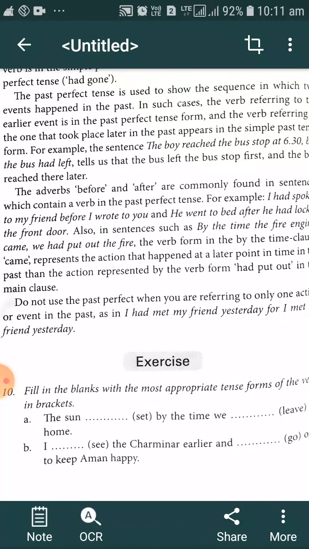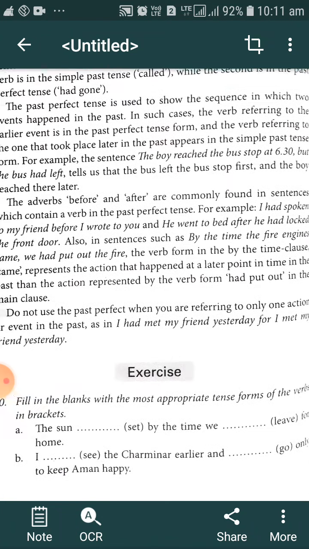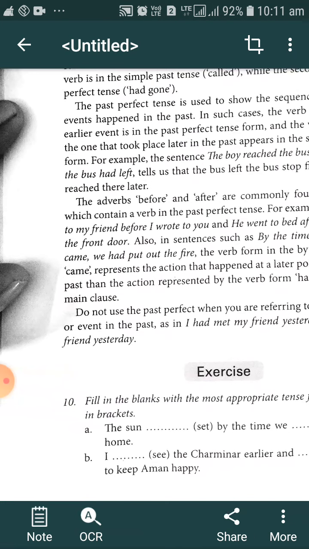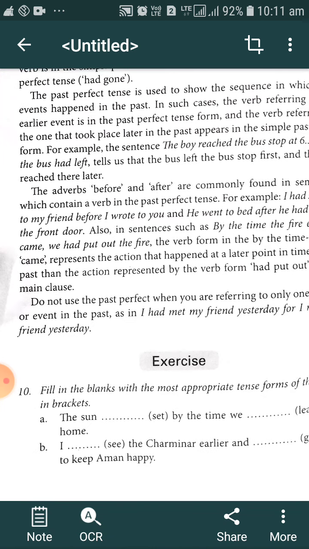There is also another example given there. Also in sentences such as, by the time the fire engine came. By the time the fire engine came, this sentence is in simple past tense. We had put out the fire. We had put, this is in past perfect tense. It means we get the idea that putting out the fire happened earlier. After that, the fire brigade came there. So the latter action has been described in simple past, and the previous action has been described in past perfect tense.